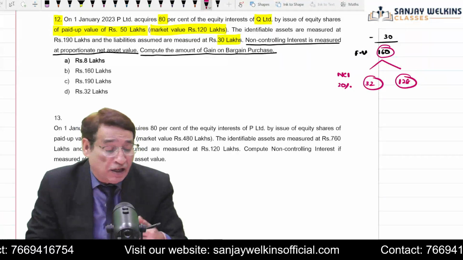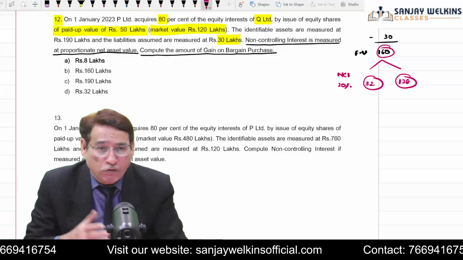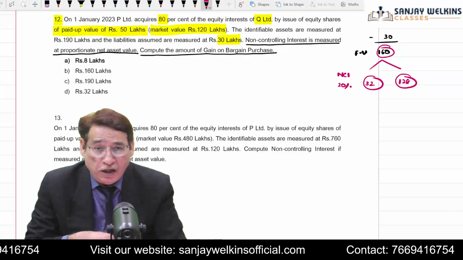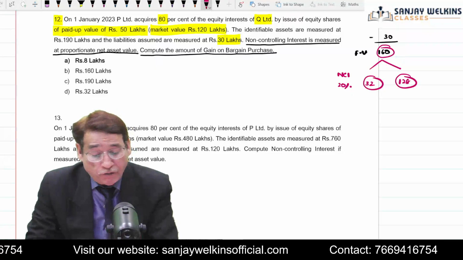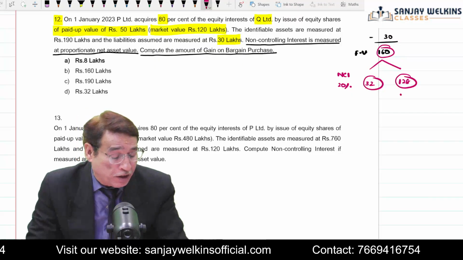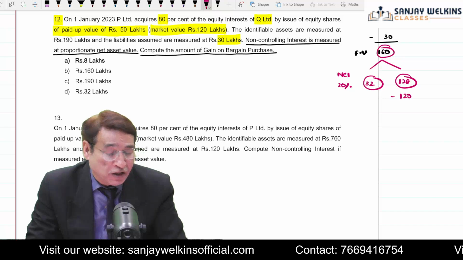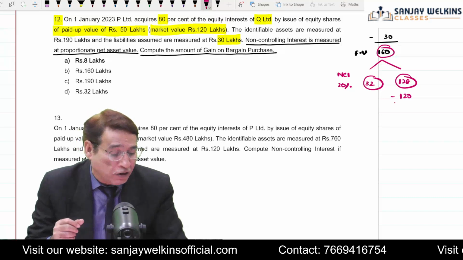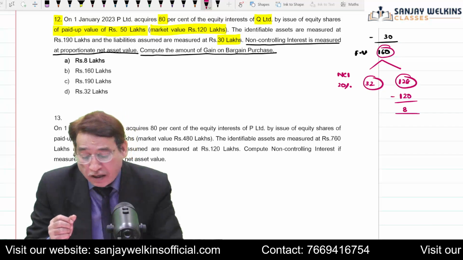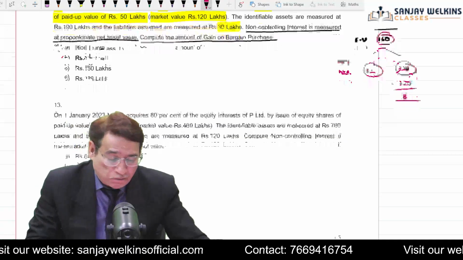So when we acquire the control, the acquirer got hold of 128 lakh worth of net assets, and we are making a payment of 120 lakhs. So this time the amount of consideration is lesser than what we are getting. So there is a gain of 8 lakhs. Your answer will be equal to 8 lakhs.